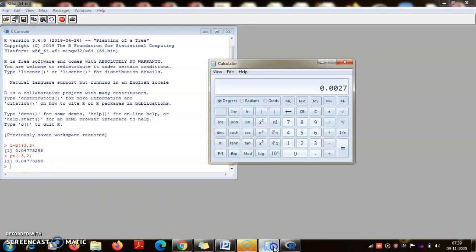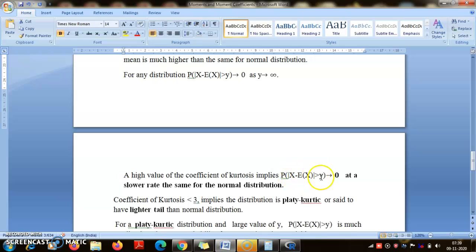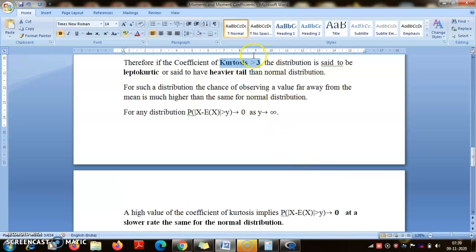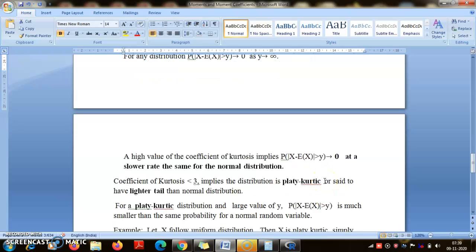Now compare it with this probability. It is more than 20 times this. So you see, the Cauchy distribution has a heavier tail. These probabilities go to 0 at a much slower rate than for the normal distribution. In other words, as kurtosis is high, these probabilities are larger than for the normal distribution.